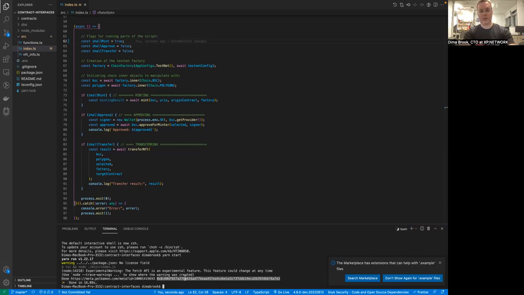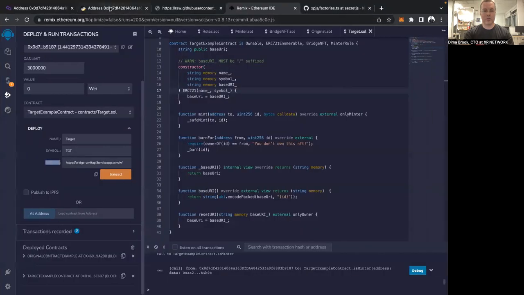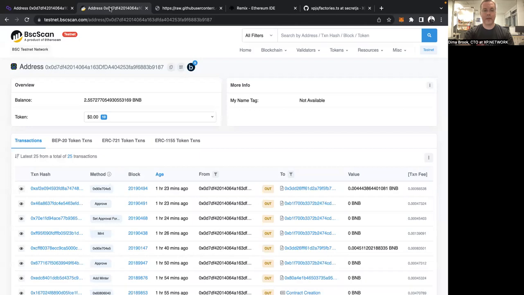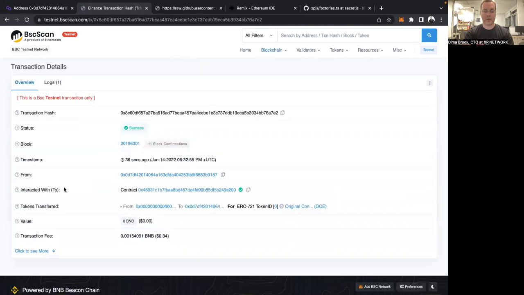If we want, we can go to the browser and open the Explorer of BSC on testnet. I already did that. Let's just refresh the browser, and we can see that 30 seconds ago, we minted an NFT. Okay, so this is the transaction. It is successful. We have a new NFT minted.